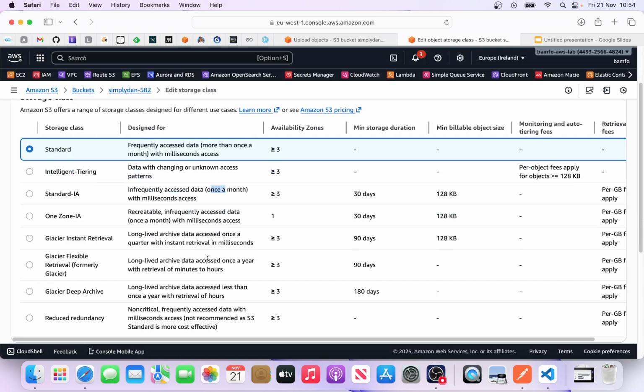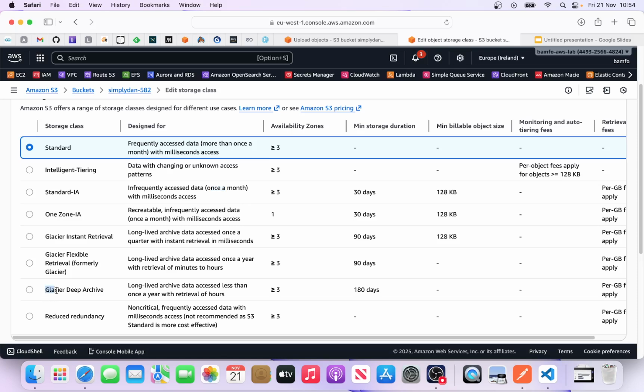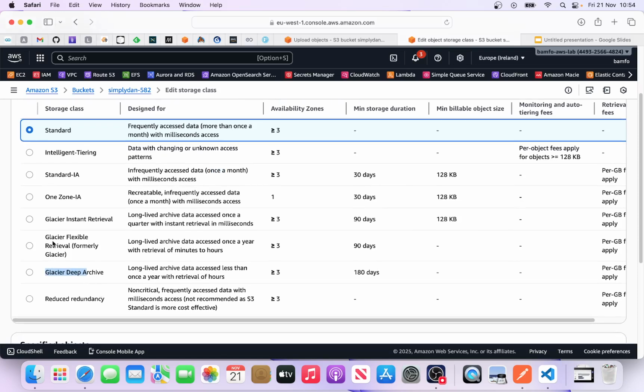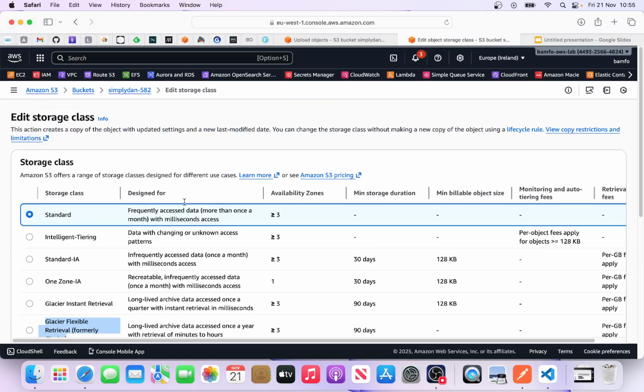If you want to put something in your archive, let's say at the back somewhere, you don't really go to access it, but you want it to be there for, let's say, compliance purposes, you can put it in what we call Glacier Deep Archive or Glacier Flexible. So it's there. You don't need it, but when you need it, it's there. This is cheaper. So there are various options, like I said, based on your use case. That is the storage class if you want to leverage that.